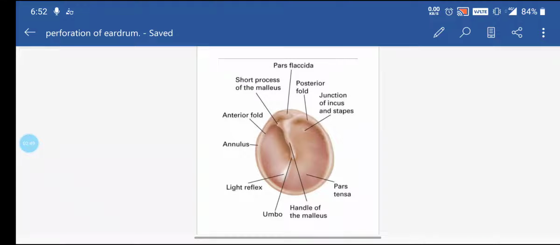So, when the infection is in the pars tensa, it is known as central perforation. When the perforation is in the annulus, the marginal part, it is marginal perforation. And when the infection or perforation is in the pars flaccida, the upper part, it is attic perforation.